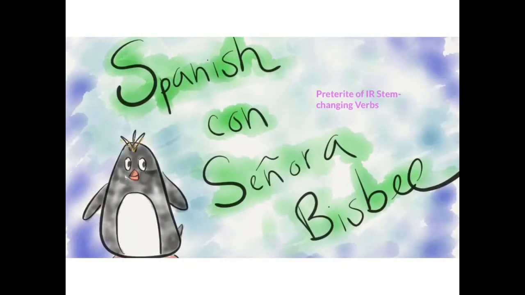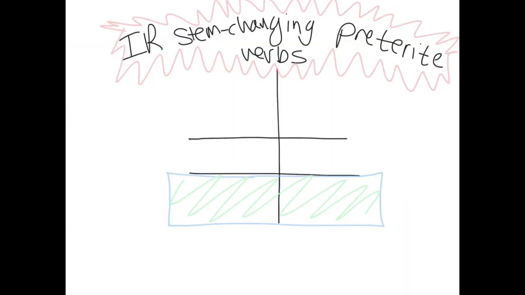Clase. So today we're going to be working with a different type of preterite verb. These are preterite of the IR stem changing verbs. So let's take a look at what we're working with today. Now, all of these verbs are IR verbs. They're going to end in IR. And they're going to have a stem change in the preterite.